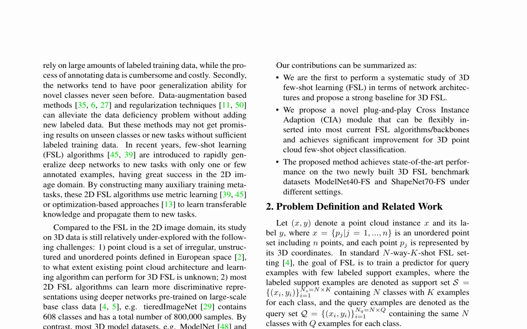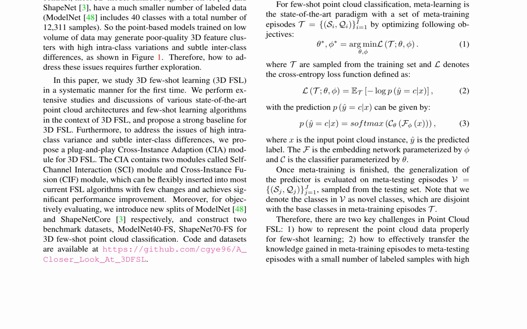The authors highlight the two key challenges in point cloud FSL: representing the point cloud data properly for few-shot learning, and effectively transferring the knowledge gained in meta-training episodes to meta-testing episodes with a small number of labeled samples with high intra-class variations and subtle inter-class differences.